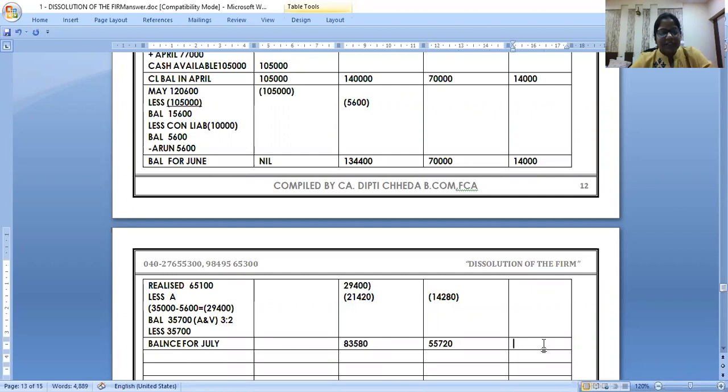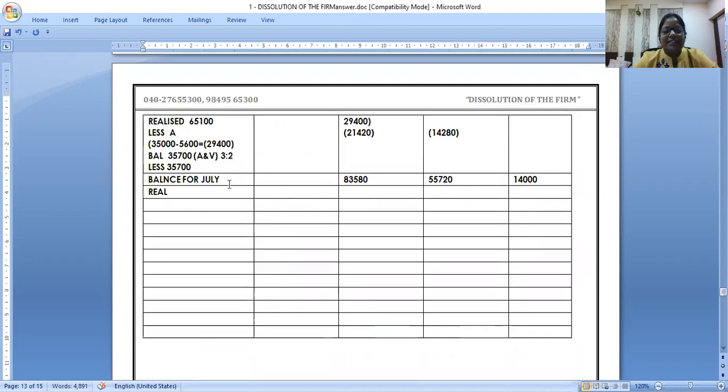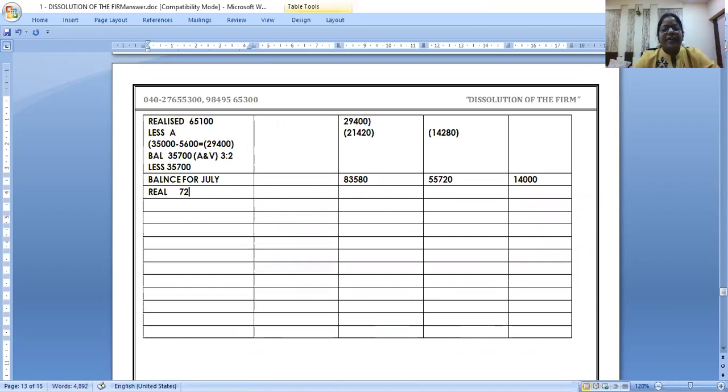What is the third partner's balance? 14,000, and it's going on. Right. Now for July, what is my realization? Are you getting that the steps are repeated? What are my realizations for July? 73,500. Yes. Write it here.